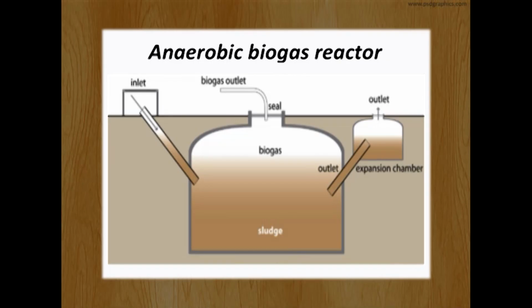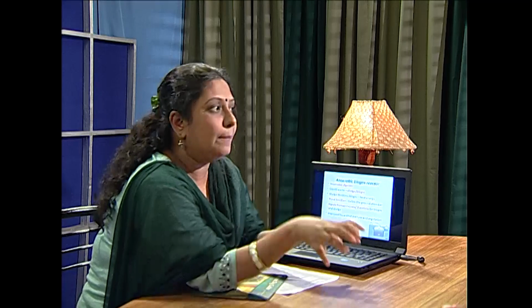It is also underground. But here we can find the inlet. So human excreta will be taken as inputs, and two outlets are there for biogas as well as sludge. Fine. And sometimes the animal manure as well as vegetation can be given as the input.